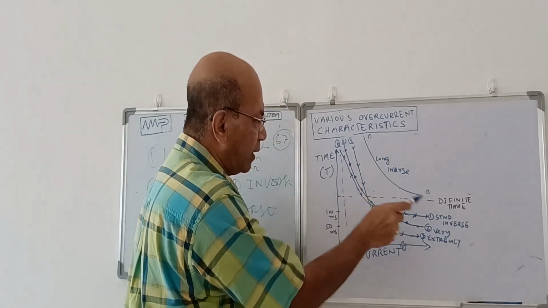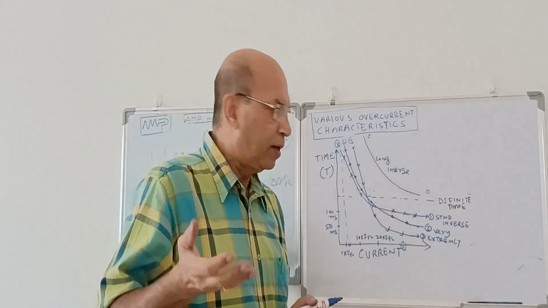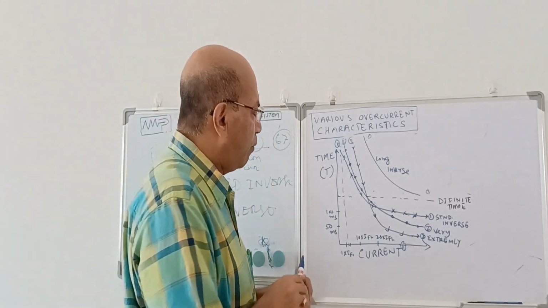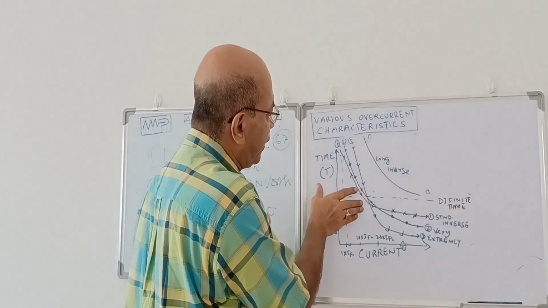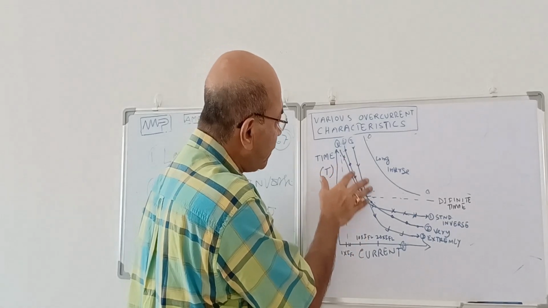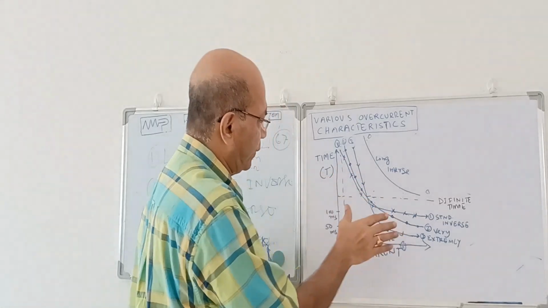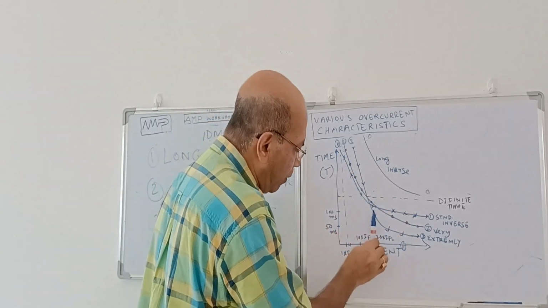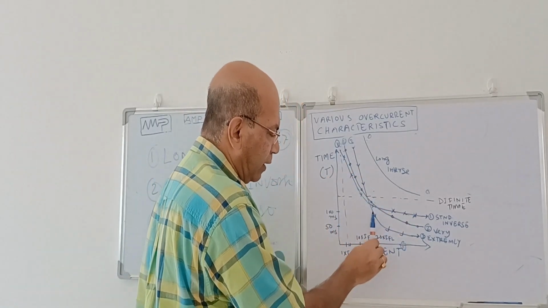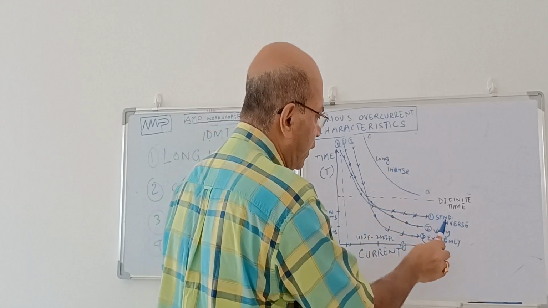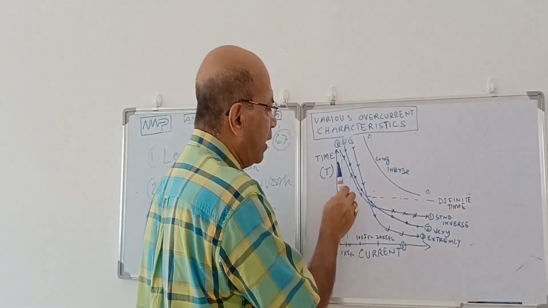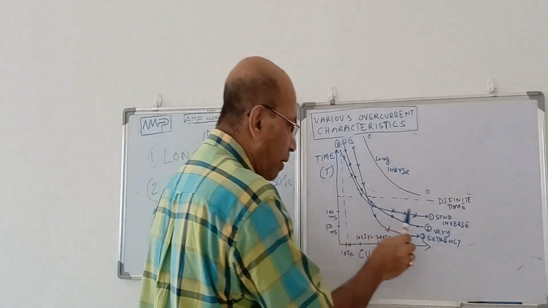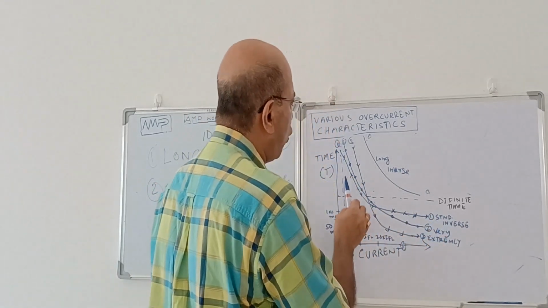So a standard inverse will start fast, and for the initial phase, its operating time is less than the others. At the low value of fault current, the standard inverse will operate fast, and the very inverse or extremely inverse will operate late.